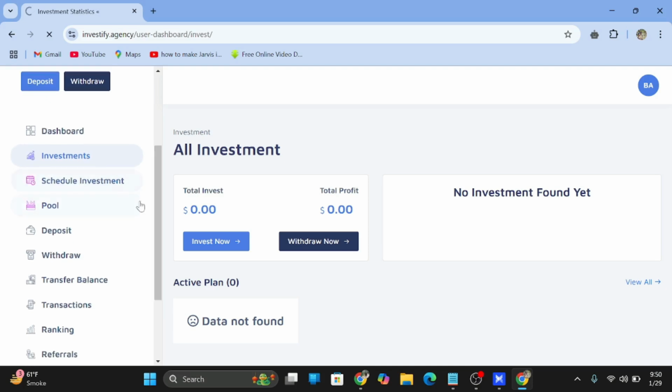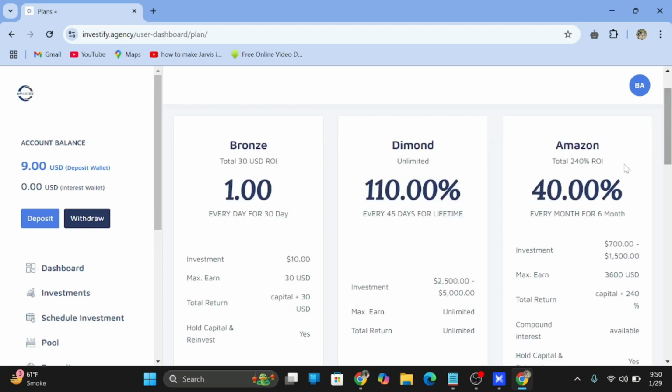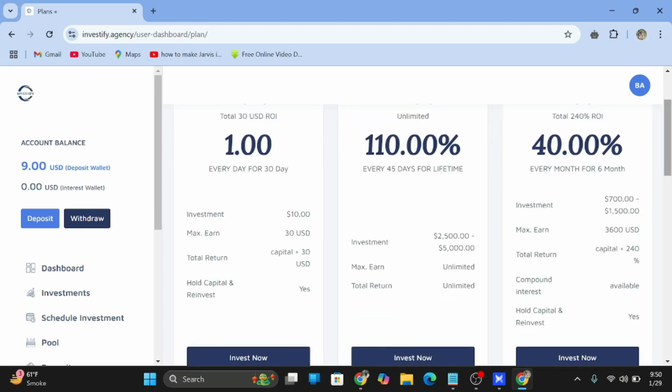Here is further scheduled investment. If you want investment in the future, then we will go for the scheduled investment. So these are the investment plans. First of all, Bronze, it's a 30 days plan, $1 per day. So it means we will get $30 after investing $10.